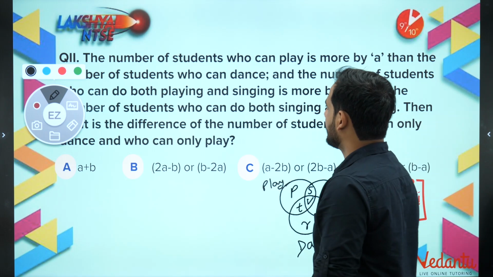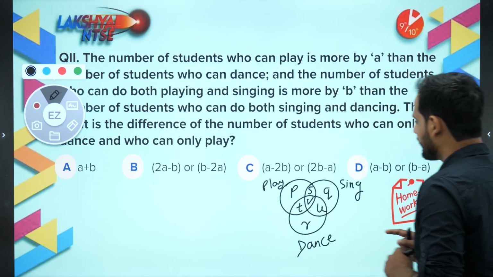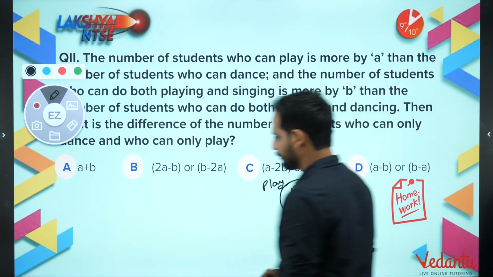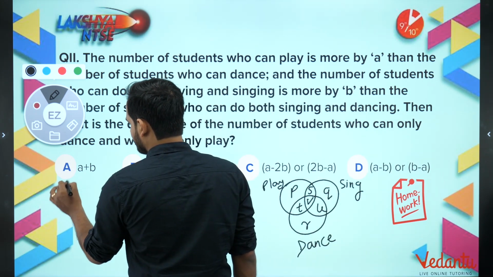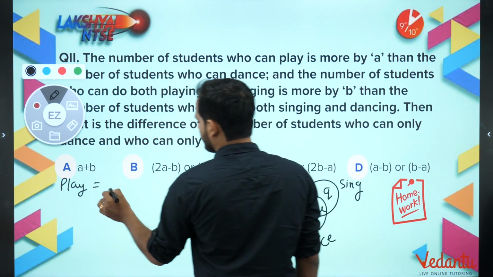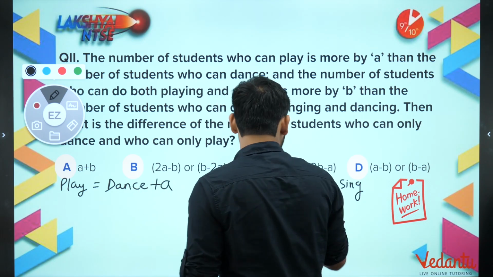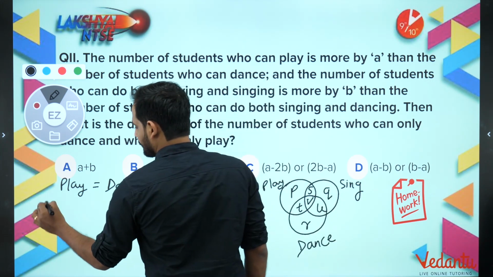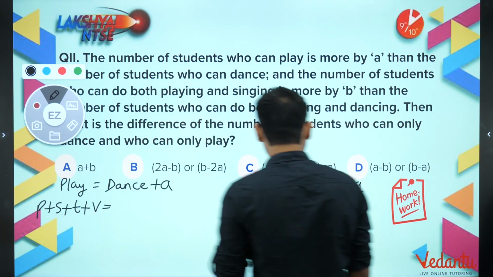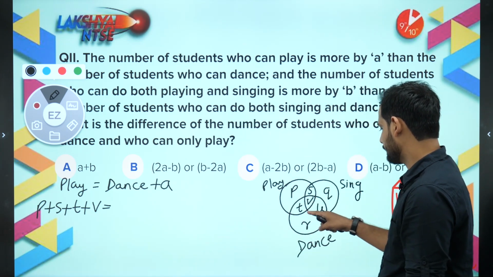Now bachcho, let us see. They are saying those who can play is more by A than the number of students who can dance. So how many can play? The number of students who can play is P plus S plus T plus V. Those who can play is A more than the number of students who can dance. So the number of students who can play, P plus S plus T plus V, is equal to those who can dance plus A. How many can dance? R plus U plus T plus V.